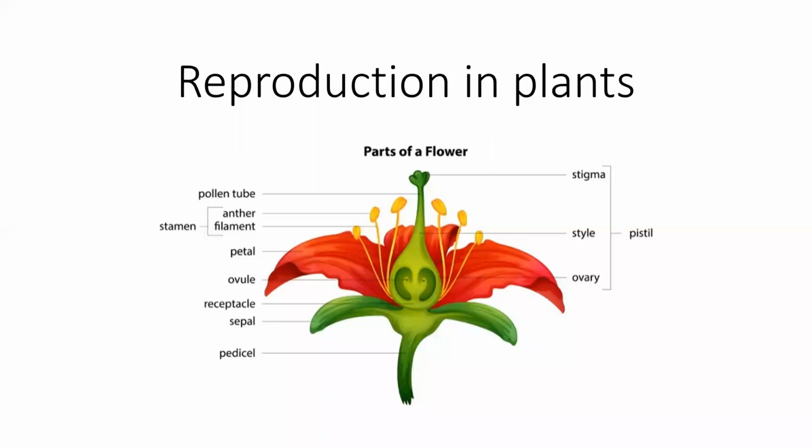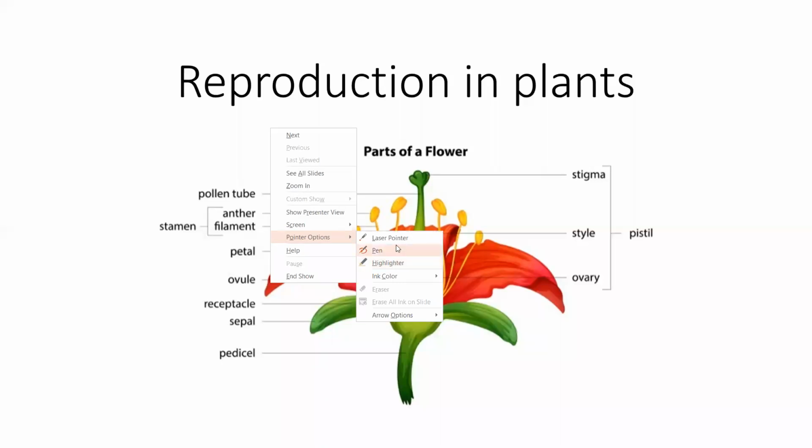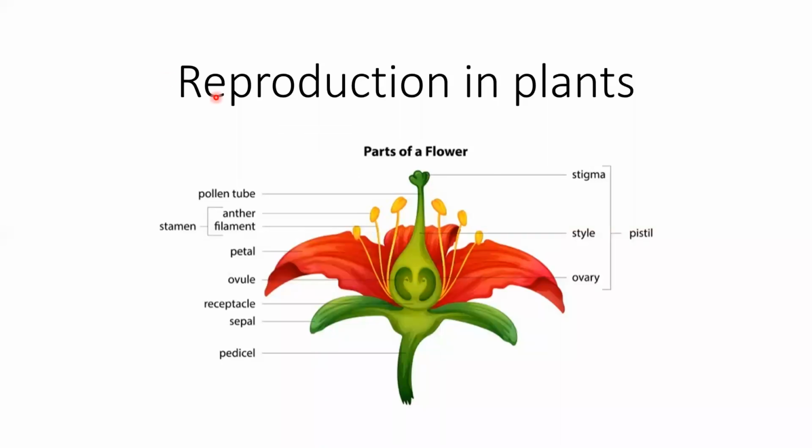So reproduction is made up of two words: re and production. Re is again and again, and production is to produce something. Okay, so to produce what? To produce young ones alike.